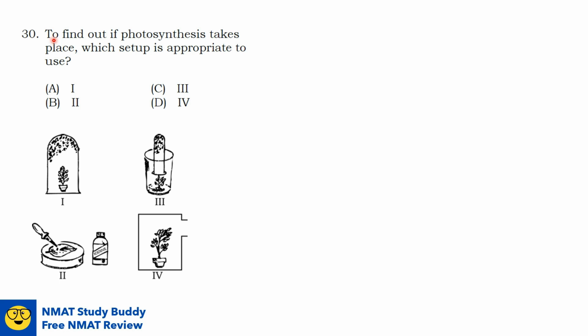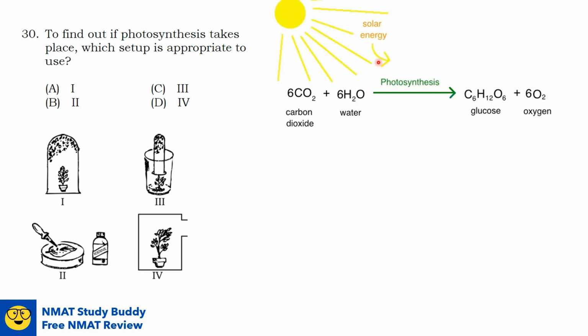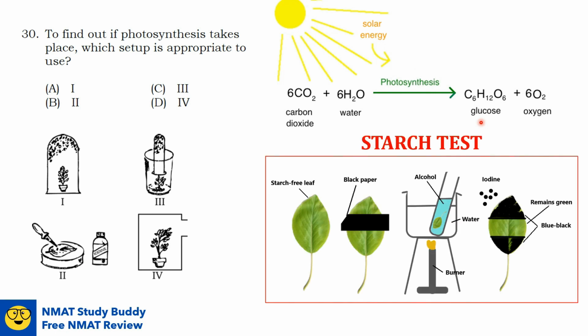Question number 30. To find out if photosynthesis takes place, which setup is appropriate to use? We already mentioned in the previous number that setup number 4 exhibits phototropism, so we can already eliminate this. One of the greatest pieces of evidence that photosynthesis has occurred is the presence of glucose or starch. And one of the classic experiments that will help us determine if starch has been produced is the starch test.